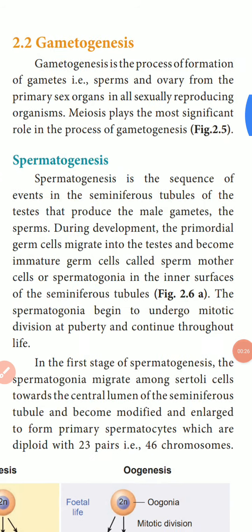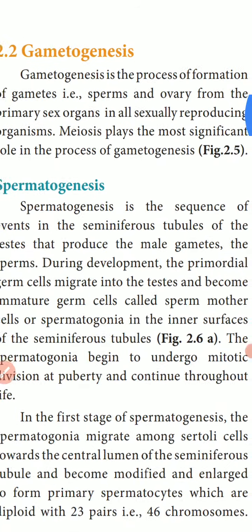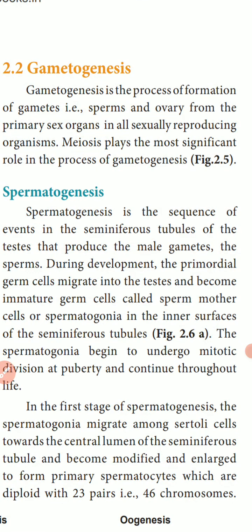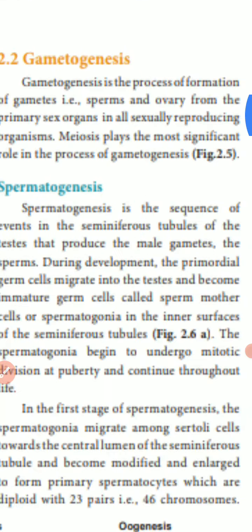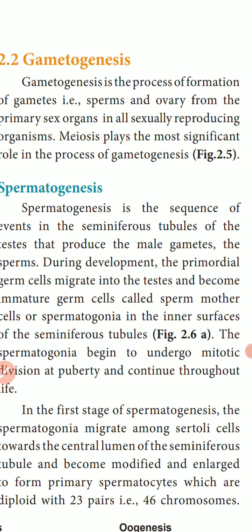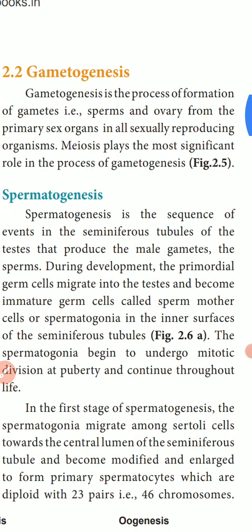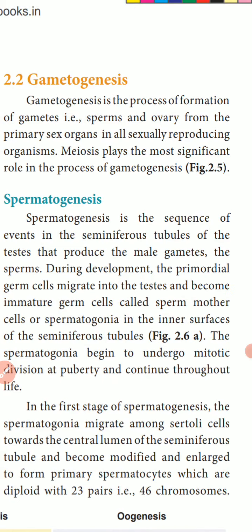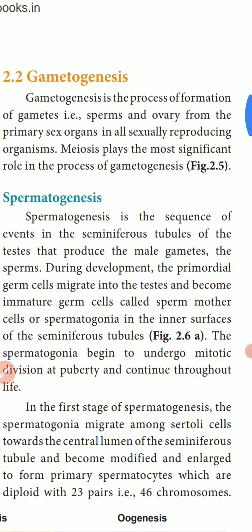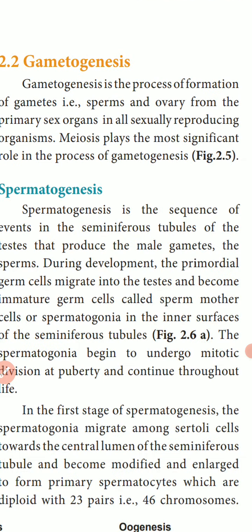12th Zoology, Chapter 2. Topic is gametogenesis. What do you mean by gametogenesis? Gametogenesis is the process of formation of gametes, that is, sperm and ovum. Strike out that one and write ovum. So gametogenesis means the process of forming gametes.